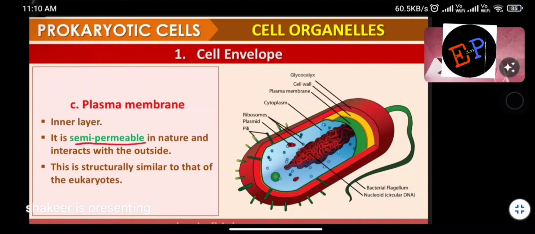So plasma membrane, semi-permeable means what? Semi-permeable means it can allow substances out of the cell and into the cell. This nature is called semi-permeable. It is not completely permeable, nor completely opaque. Opaque means it doesn't allow anything. But a cell membrane is such a structure which is semi-permeable in nature. It can partially allow molecules inside and outside of the cell. Therefore it interacts with the outside. It is structurally similar to that of the eukaryotes. The plasma membrane is almost the same in prokaryotes as well as eukaryotes.